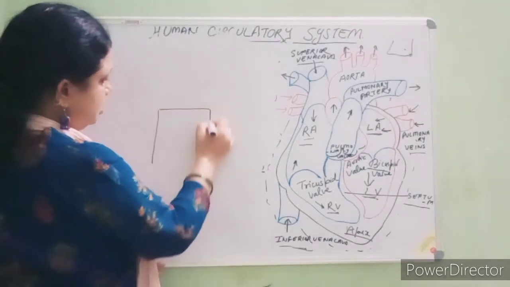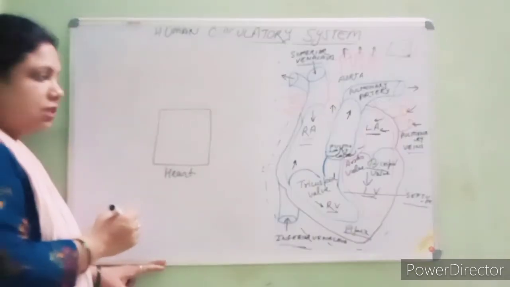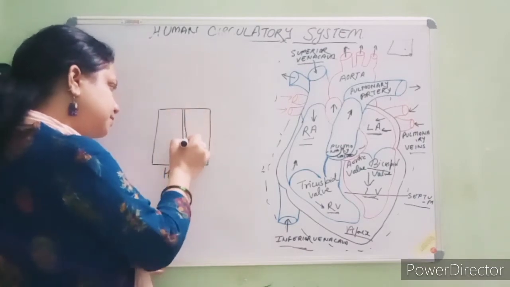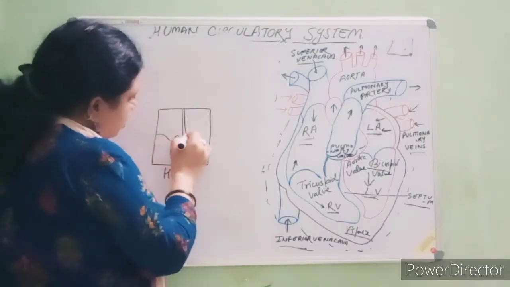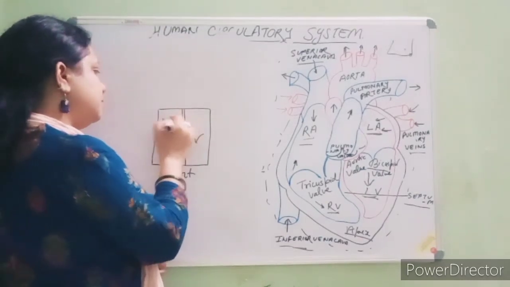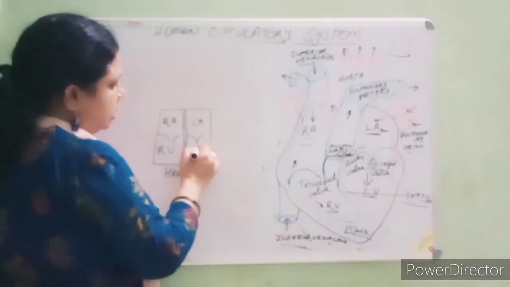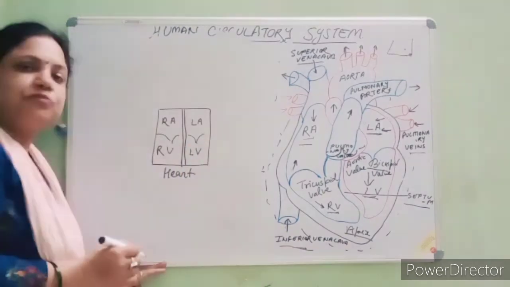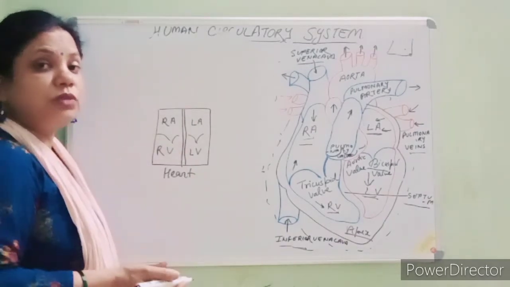Suppose, students, this is a heart. Yeah, this is a heart. Right, students? And as we know, the heart is divided by the septum. Clear? This heart has four chambers, right? Which are the right atrium, left atrium, right ventricle, left ventricle. Clear, students? Now let's see how the blood flows, how the double circulation occurs, and why we say